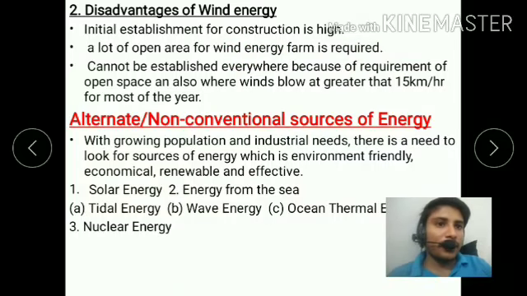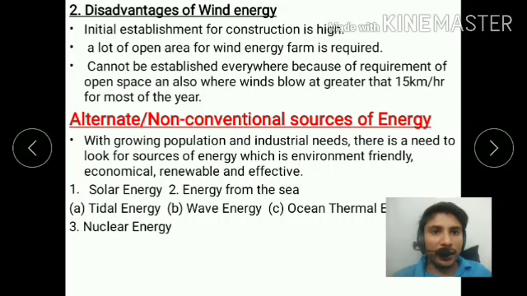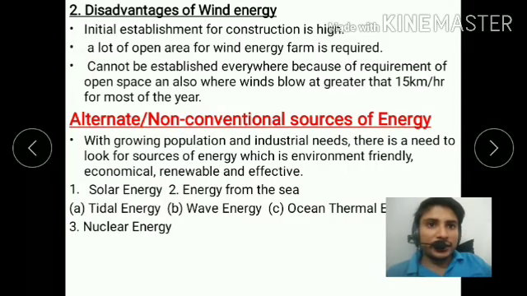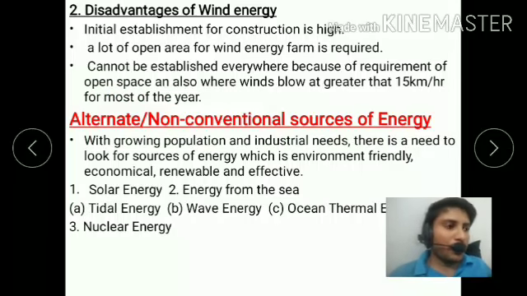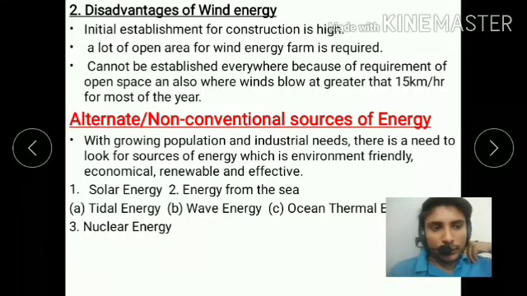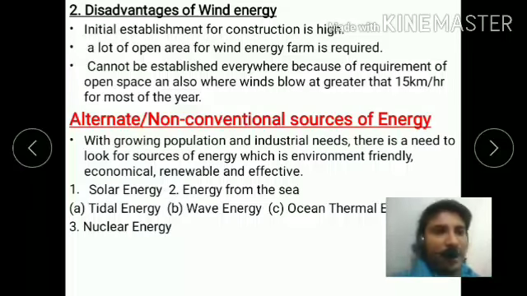Point three is that it cannot be established anywhere because of the requirement of open space. In a closed area the wind cannot blow, so we use open areas where the wind can blow at the highest speed. That is wind energy, an alternative non-conventional source of energy.